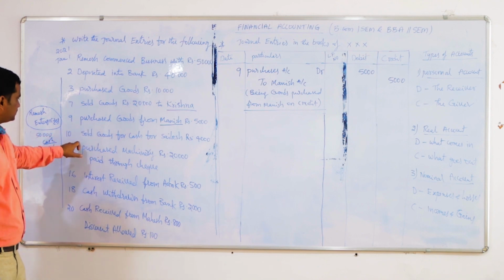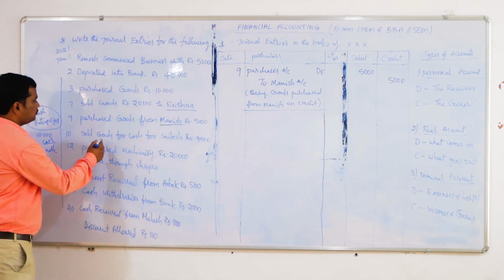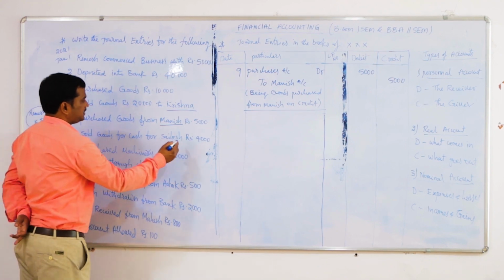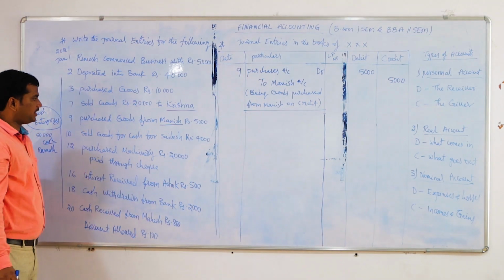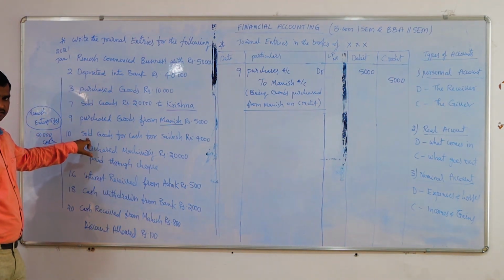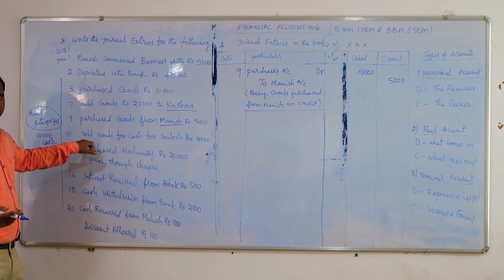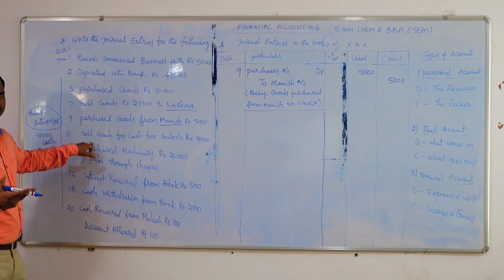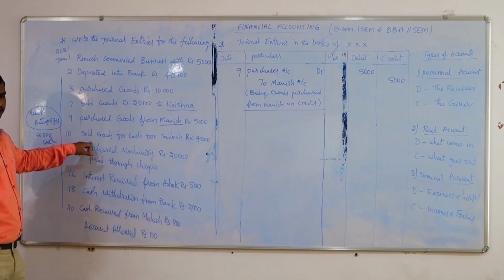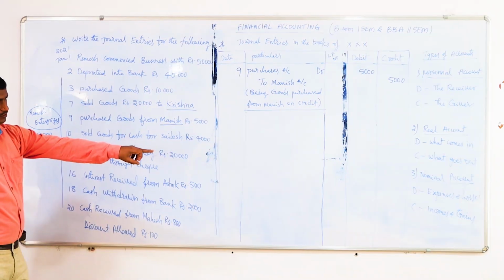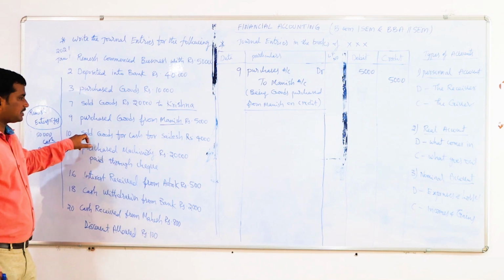Next we go to the next transaction, that is sold goods for cash to Silage for rupees 4,000. So again it is a sales transaction. So we are selling goods, which means the organization will get the cash. Sales is an income to the organization, so as per the nominal account, sales should be credited.